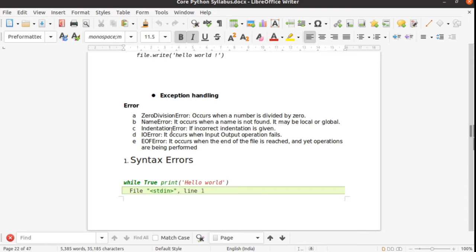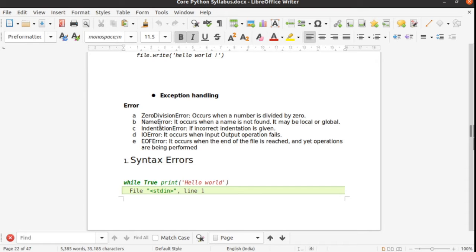When we are doing a division operation and we divide by 0, there is an infinite result, as we have learned in mathematics. But here you will get an error, that is the zero division error. You can't divide any number by 0. And some other errors you also find, like name error.